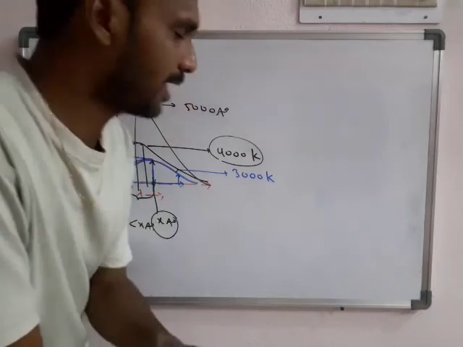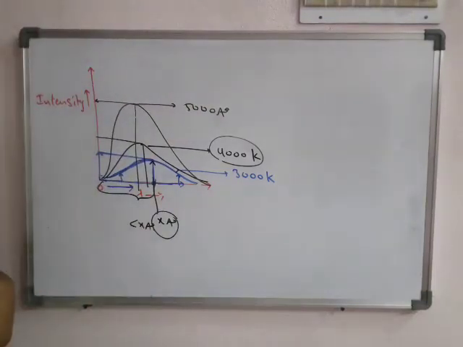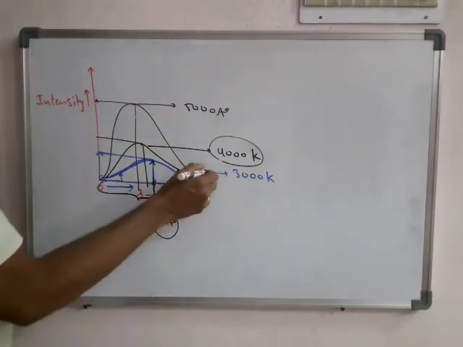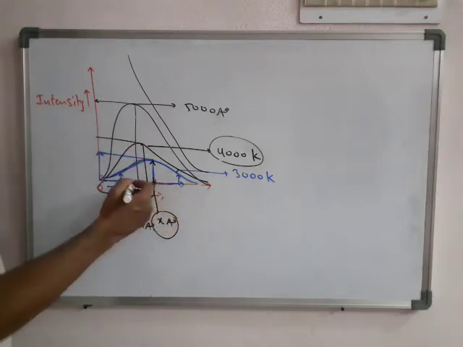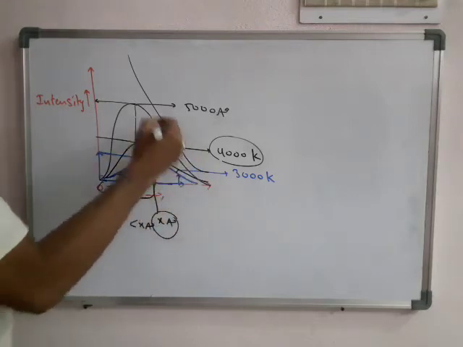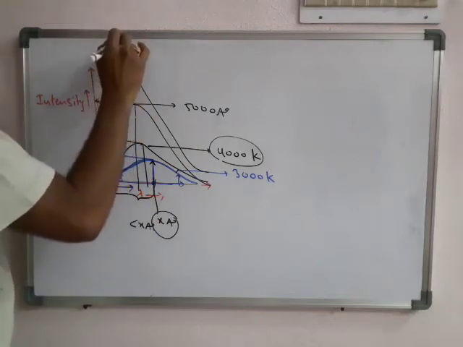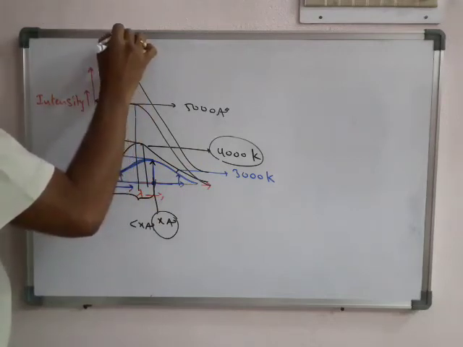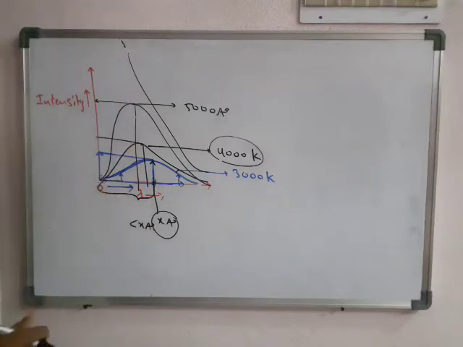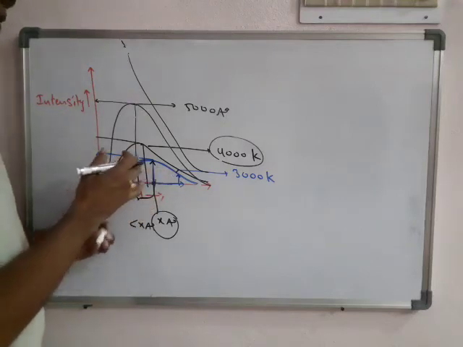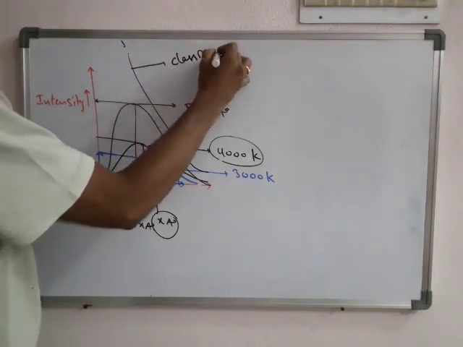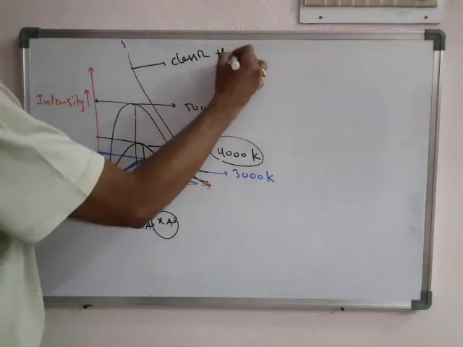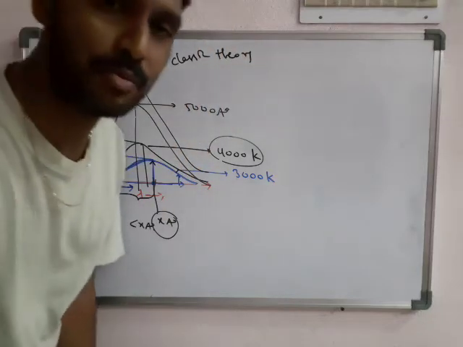For example, if you follow the classical theory, as temperature increases, there is a continuous emission of light which cannot be equal to zero or near to zero. So this line is actually according to the classical theory of black body radiations.